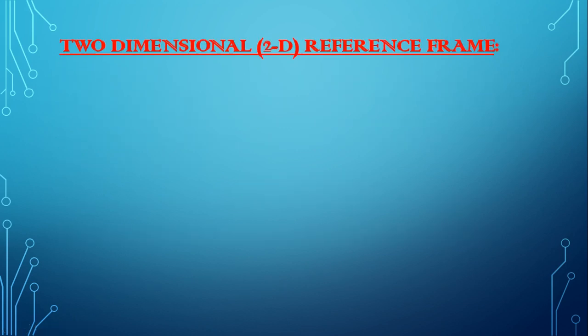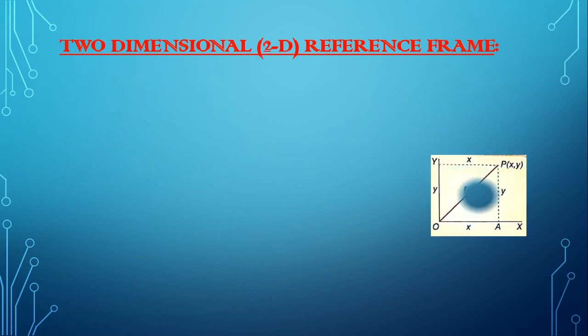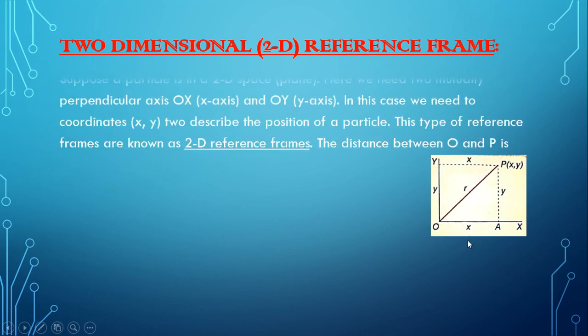Now two-dimensional reference frame or 2D reference frame. Suppose at any instant the object is at point P. Here we will take two axes, OX known as the x-axis and OY known as the y-axis.